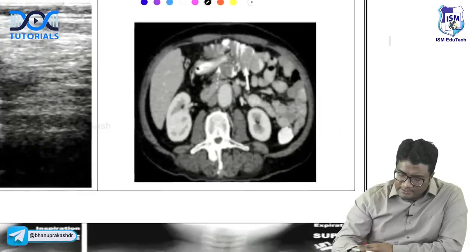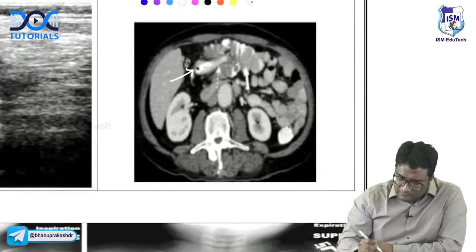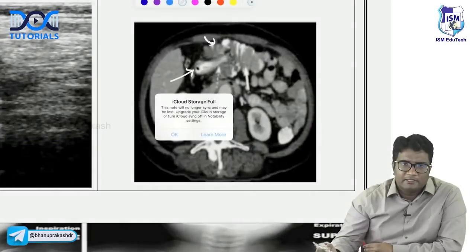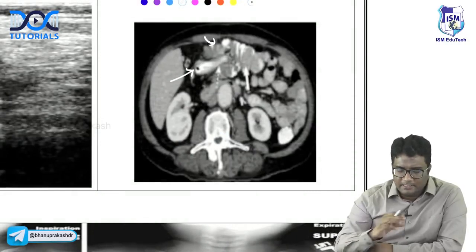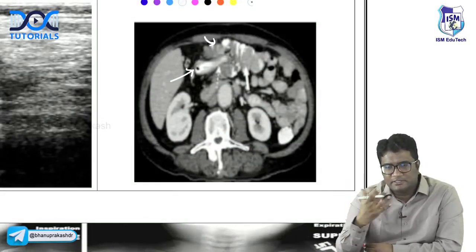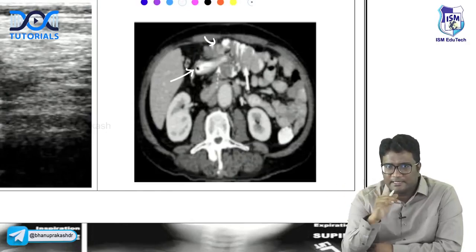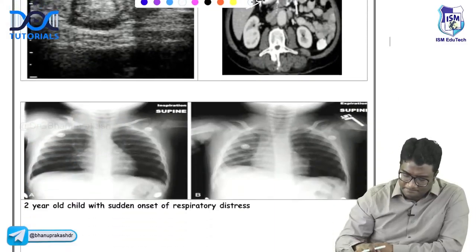Here, a CT scan image will be given, and you can see this is the part of the bowel which is entering into another bowel. So this is how you have the intussusception. You will have one part of the bowel, the intussusceptum, inside, and the intussuscipiens, which is receiving it. This is how you have intussusception on CT scan.